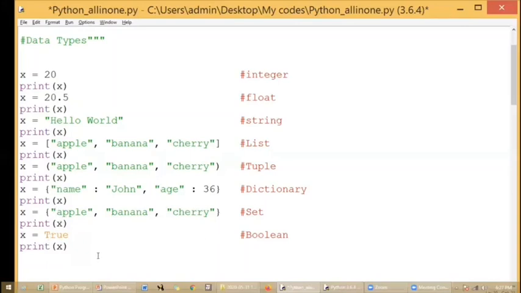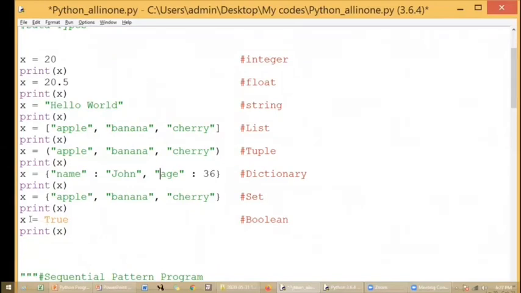And you can have Boolean values also for the identifier. So when you assign true to x and print x, you will get the value true. You can try that for false also.